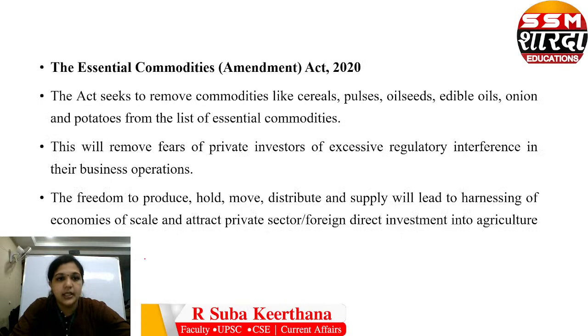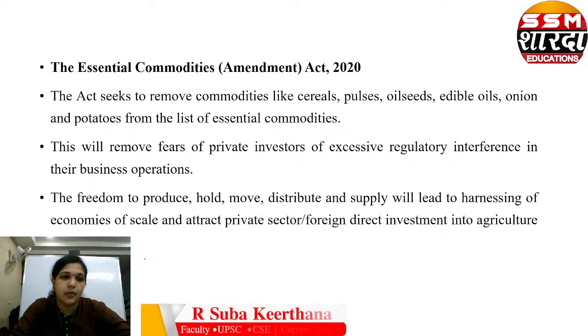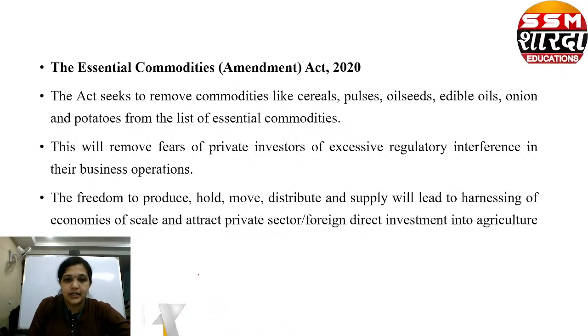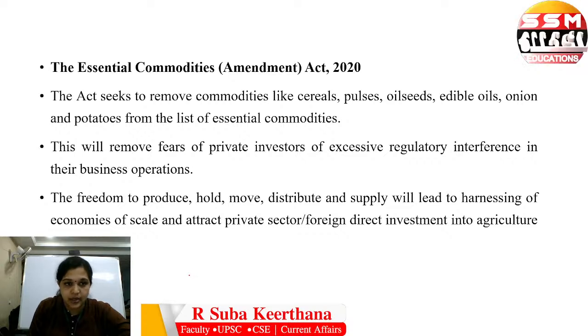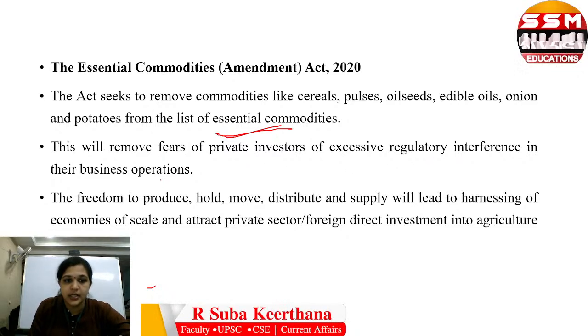Next is the Essential Commodities Act of 2020. So what is this Essential Commodities Act? This is an amendment act. What happened in this amendment act? They removed commodities like cereals, pulses, oil seeds, edible oils, onion and potatoes from the list of essential commodities. This will remove fears of private investors of excessive regulatory interference in their business operations.